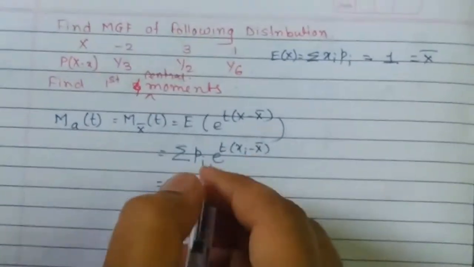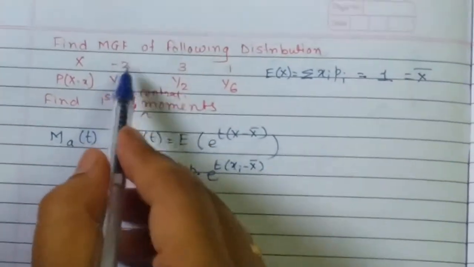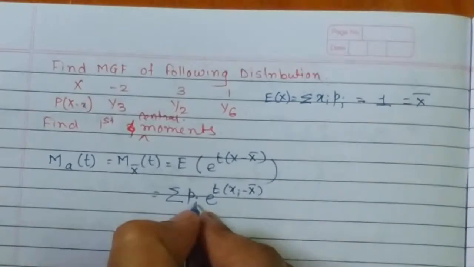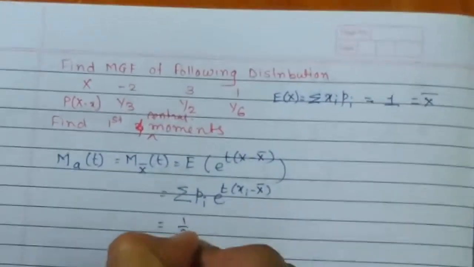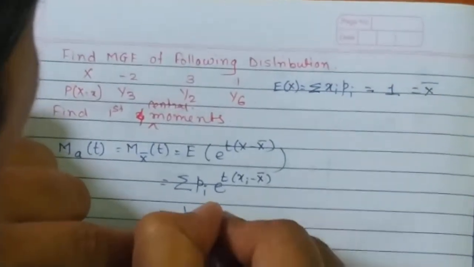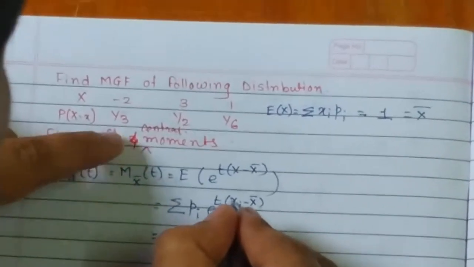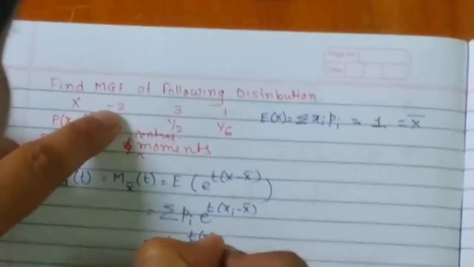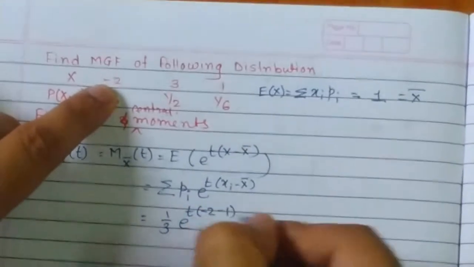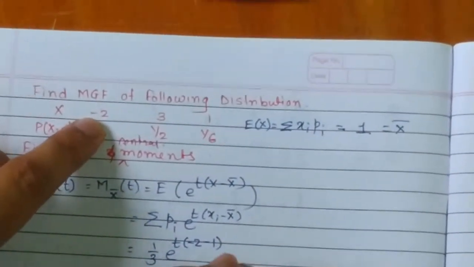This is equal to, now i runs 1, 2 and 3. When i equals 1, what is pi? It is 1 by 3 into e raised to t into x1, which is minus 2, and the value of x bar is 1, so minus 2 minus 1.